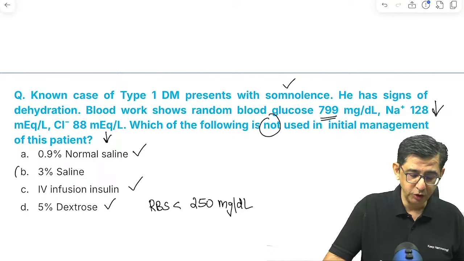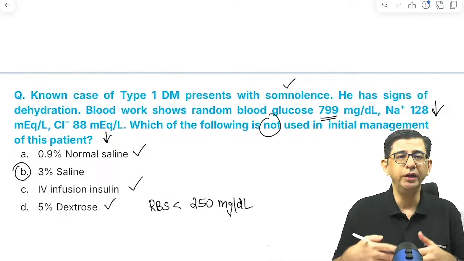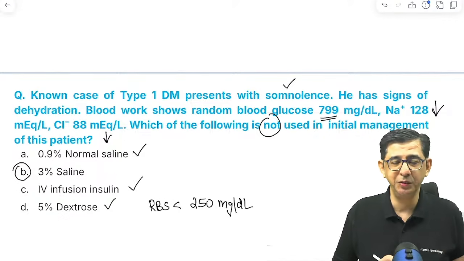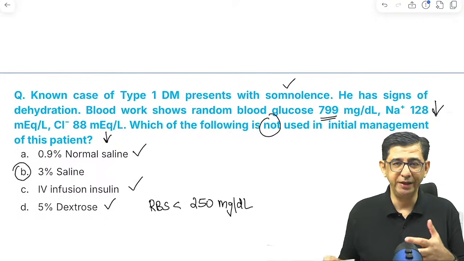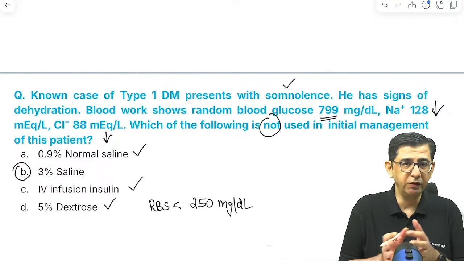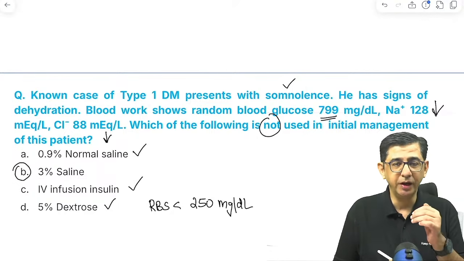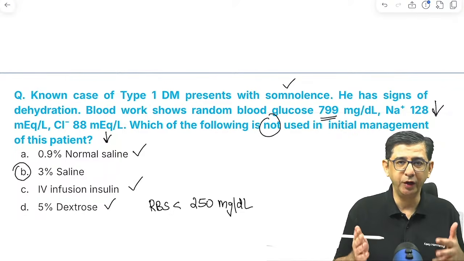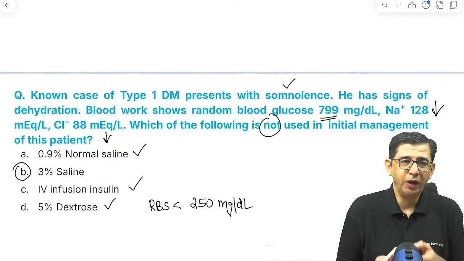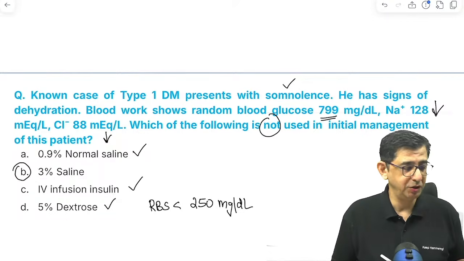So obviously there is no role of 3% saline, because there is no need for hypertonic saline in this patient. As I said, the condition is due to osmotic shift, it's rather water coming in because of high sugar, which is causing that hyponatremia component. So if you treat the hyperglycemia of the patient by giving insulin, then there is no requirement for hyponatremia being treated with 3% saline. So the correct answer to the current question is option number B.